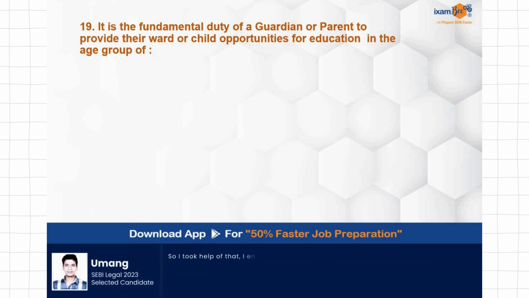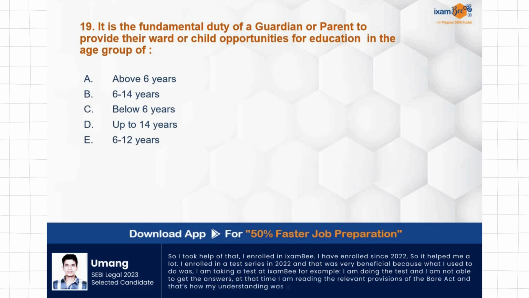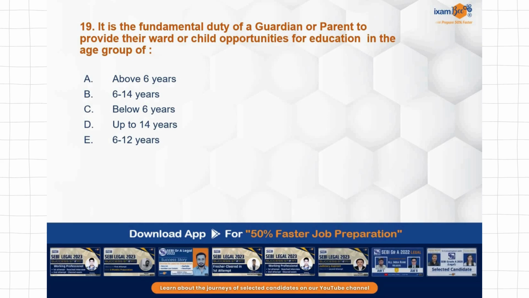It is the fundamental duty of a guardian or parent to provide their ward or child opportunities for education in the age group of. Again, an age group related question. But यहाँ पे age group related question क्यों important है? Because ये age group directive principles में different है, fundamental duty और fundamental rights में different है. Education related question आना क्यों expected होता है?